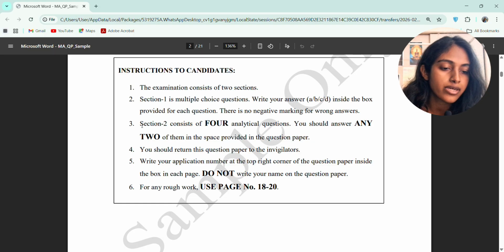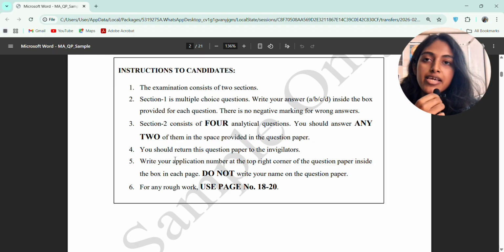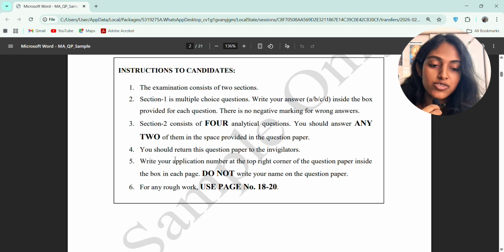So it's up to you how you will answer the paper and how you will guess the right option. Everybody does guesswork, and sometimes it works, but it's up to you how rightly you can guess.